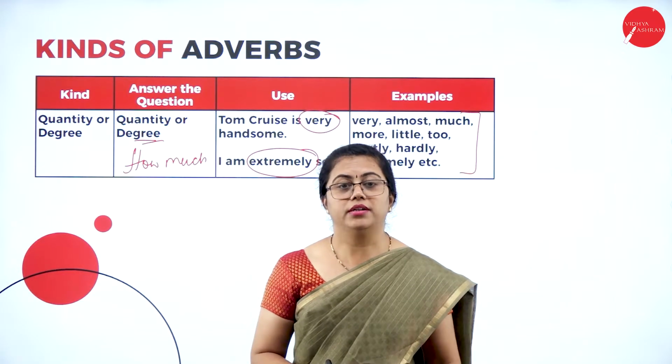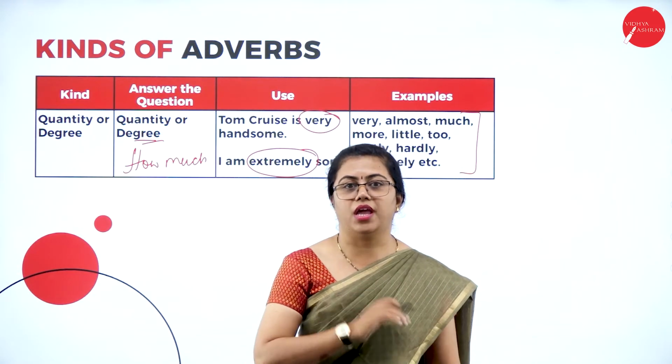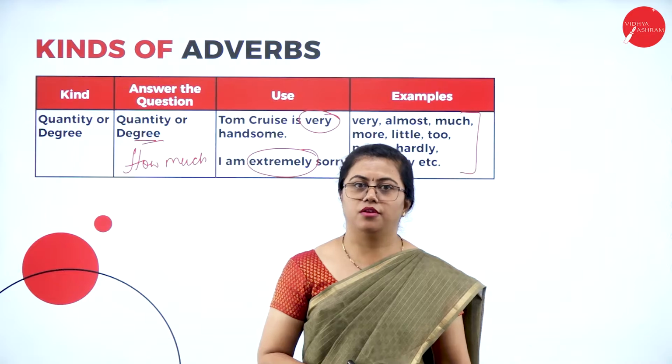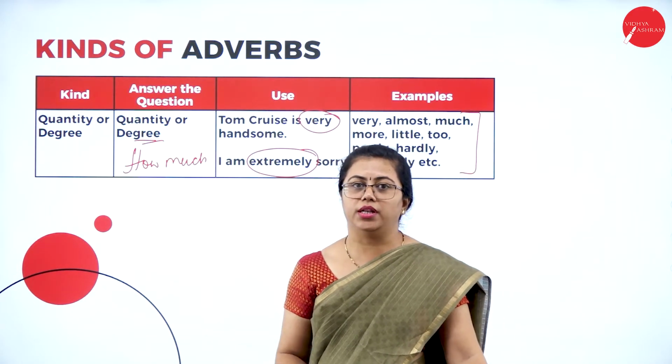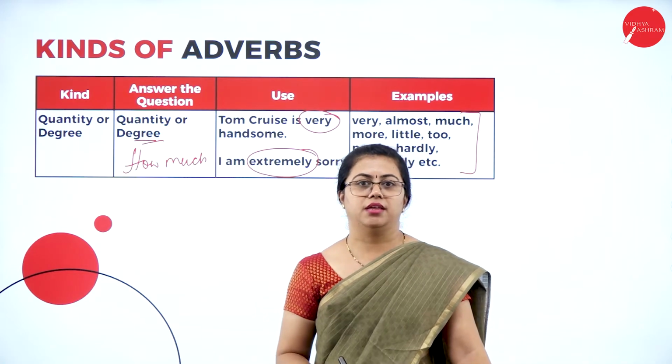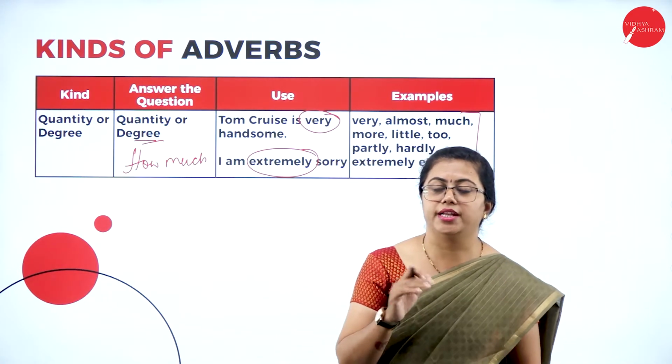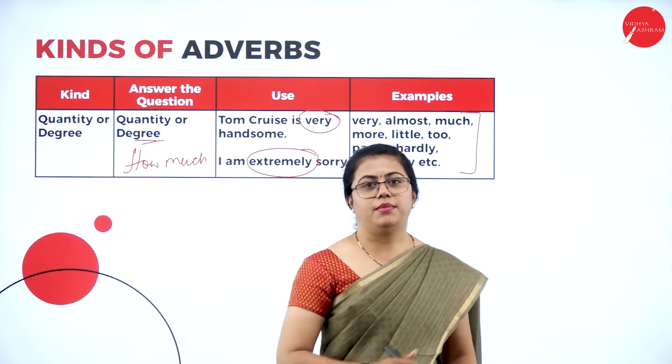Now the most important thing we have to understand is where we have to use these adverbs. Fine. Suppose I say she sang sweetly. Why should I use sweetly at the end only? Why can't I say sweetly she sang? Is it a correct sentence? Is it the correct structure of a sentence? Yes, come, let us understand that.